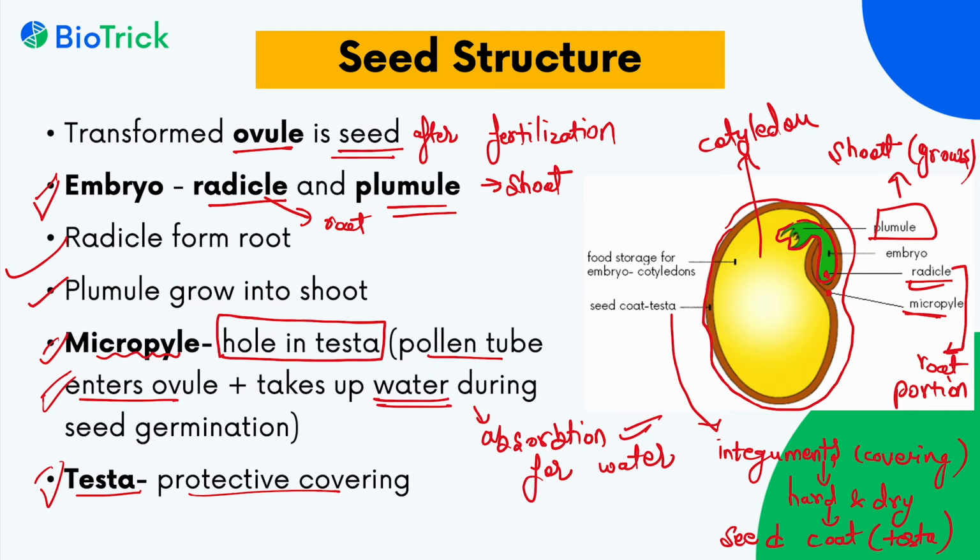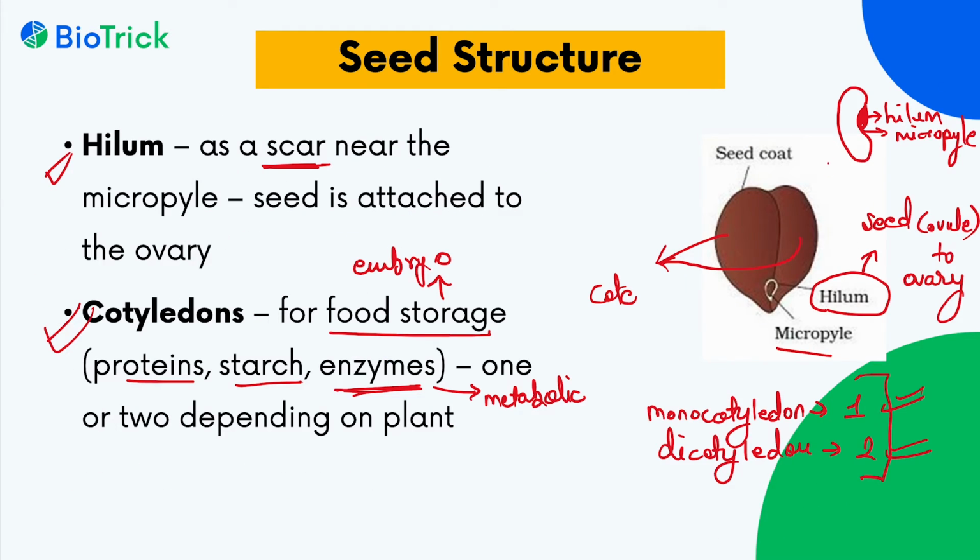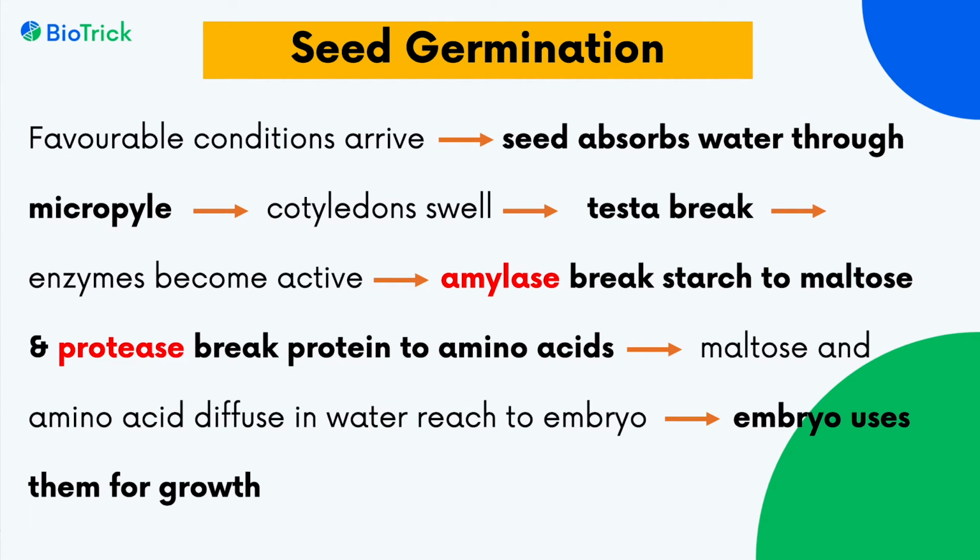And in the next diagram, there are two cotyledons visible, the brown ones. So this is the structure of the seed. Next we will see how the germination of seed occurs when the favorable conditions arrive. What we call a favorable condition is water, the right amount of water, temperature, and oxygen requirements.